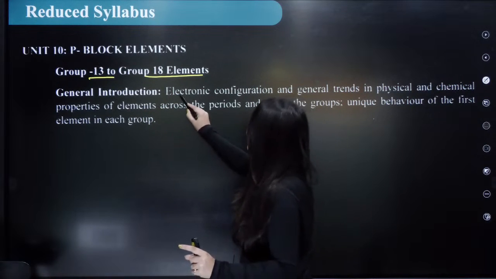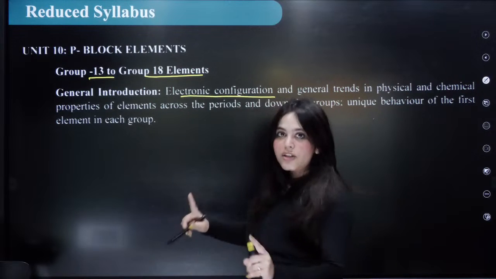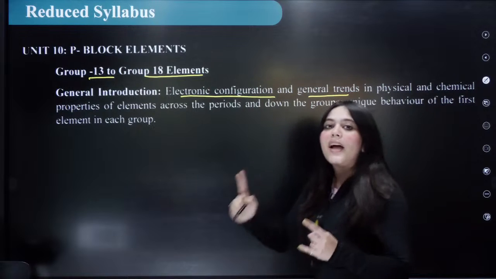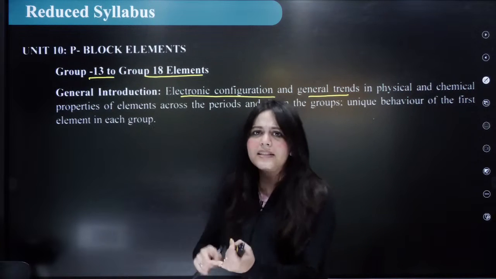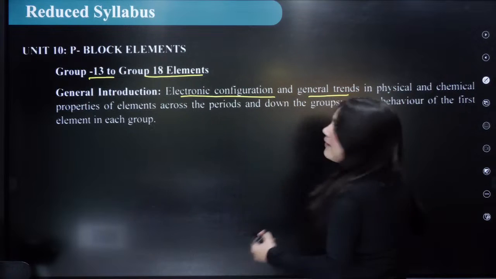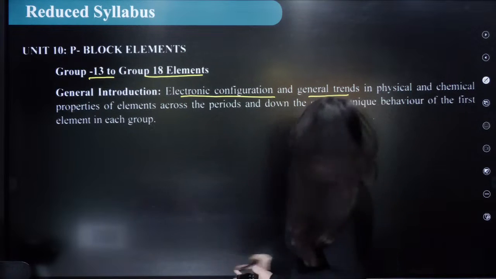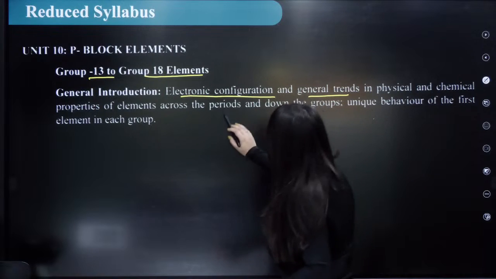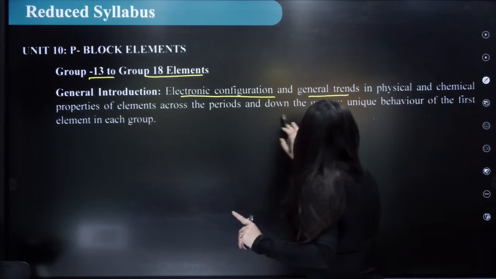What are those? Electronic configuration will be asked of each group. Their general trends, what are they? Their atomic radii, density, melting point, boiling point, ionization energy, and so on. And their chemical properties of elements across the period and down the groups.